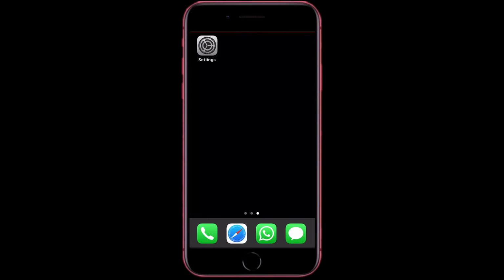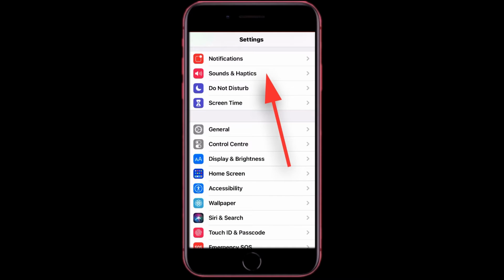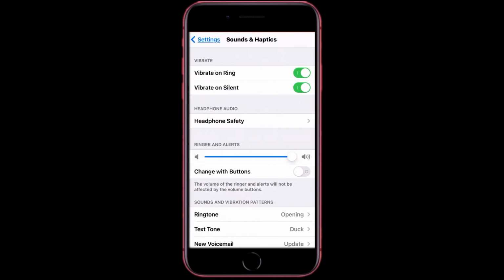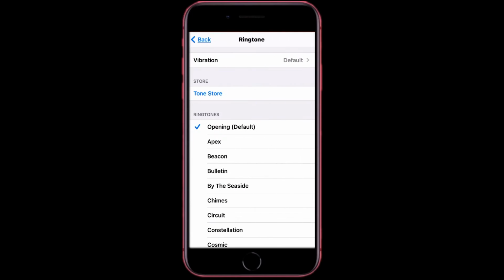First, you want to go into settings, then sound and haptics, then down to ringtone. The first thing you can do in here is find a ringtone that you want.